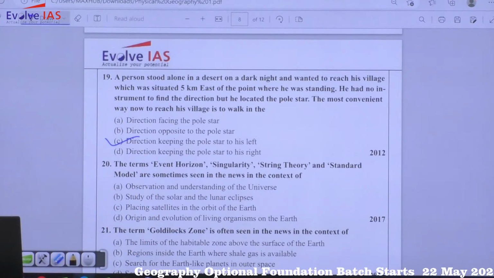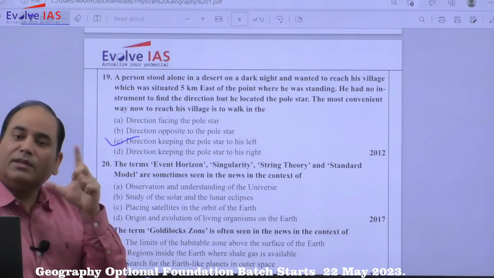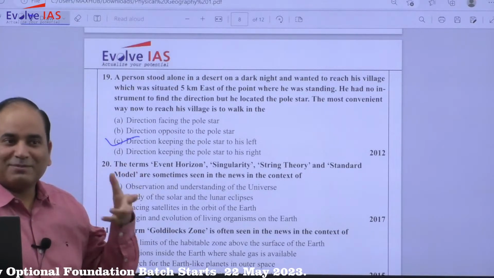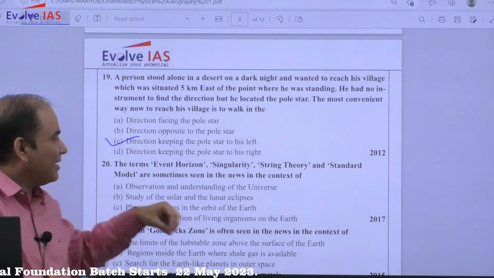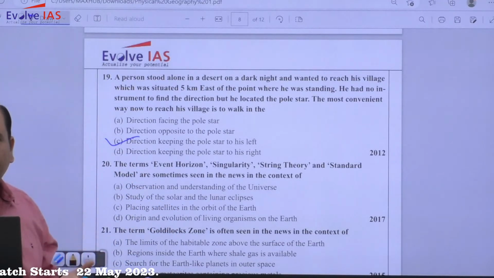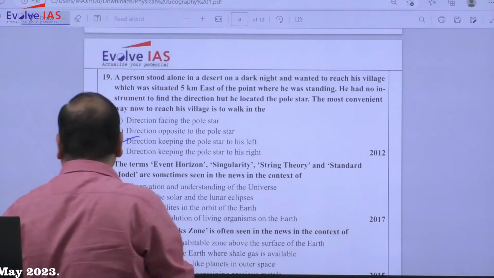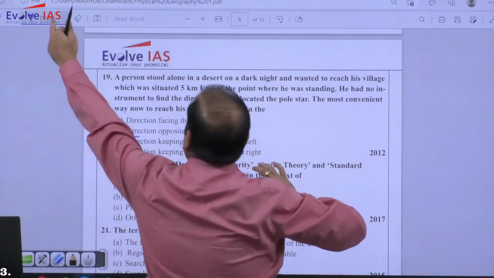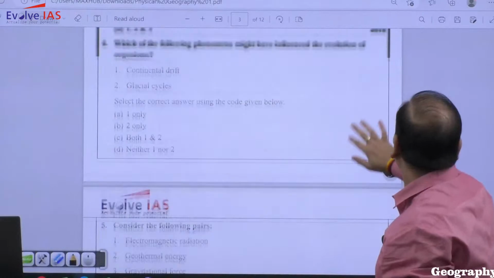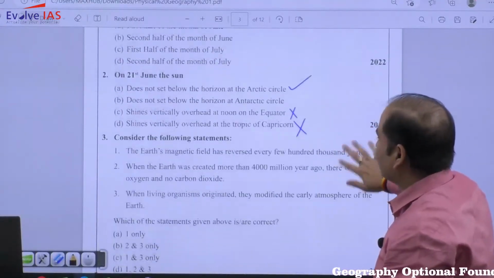So this type of question will become a cakewalk or very easy if you have the conceptual clarity. If you are not having the conceptual clarity, तो फिर काम नहीं चलेगा, फिर ऐसे लगेगा कि ये क्वेश्चन कैसे गलत हो रहा. So this type of question the UPSC usually ask. So very basic understanding you need to have. If you are not having the basic understanding of rotation, revolution, there will be a chance that you will miss a question.